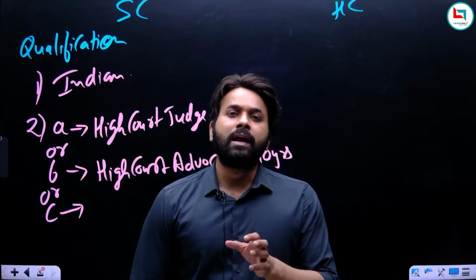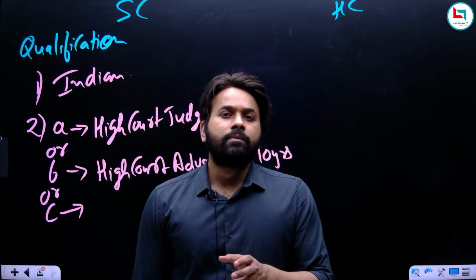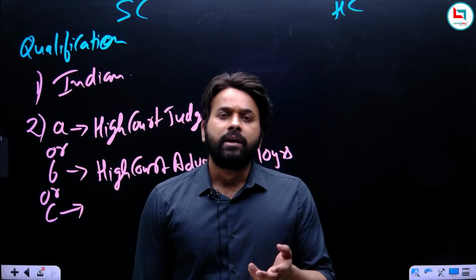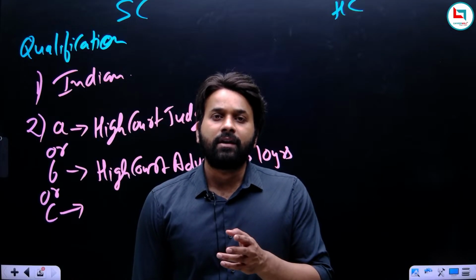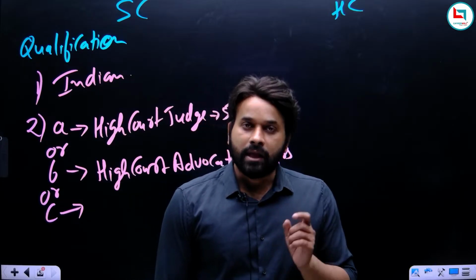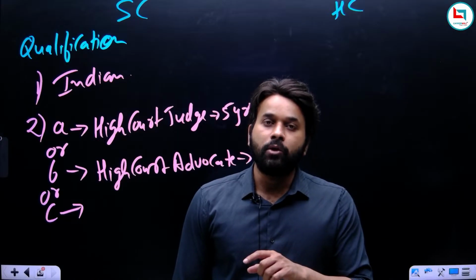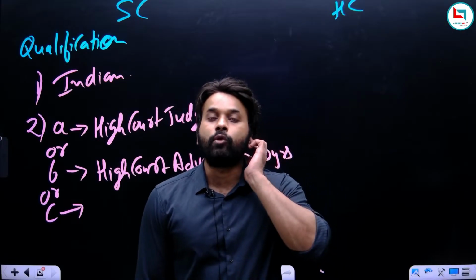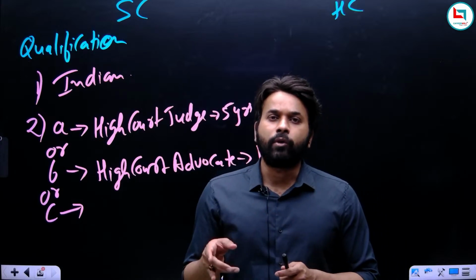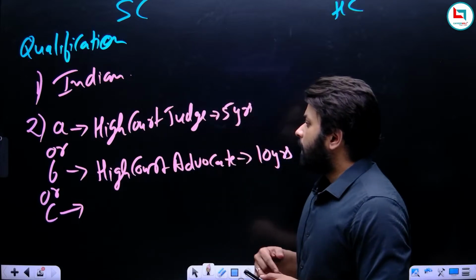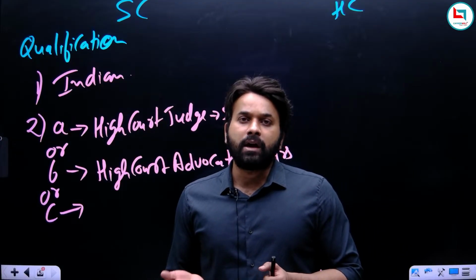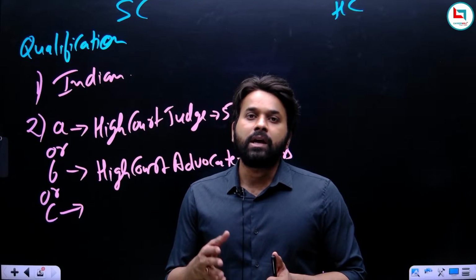There is a difference between a lawyer and an advocate. Whosoever has the LLB degree is a lawyer, but he cannot fight any case in the court, because for this you have to clear the bar council exam, and then only you will get the license to practice in the court, and then they will call you an advocate. So there is a difference between the lawyer and advocate. And definitely they are not government servants. Only those advocates can be considered government servants if they are government lawyers.